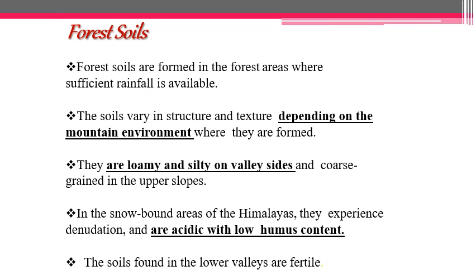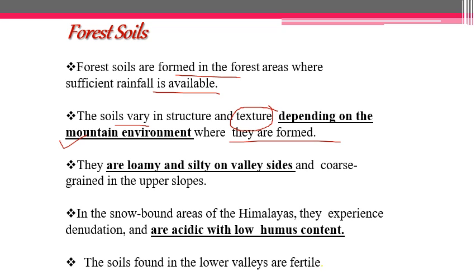Forest soils are basically found in the areas where we have a sufficient amount of rainfall. The soil varies in structure and texture, since it is also termed as mountain soil. It varies because from the top of the mountain to the bottom of the mountain we have different kinds of vegetation and different kinds of soil, depending on the mountain environment where they are found.